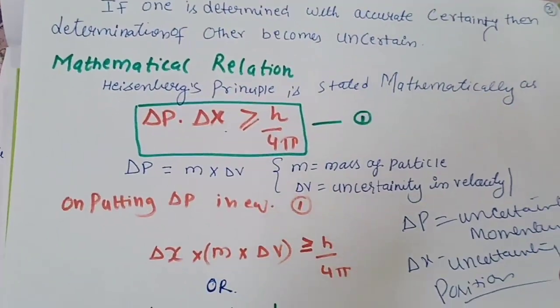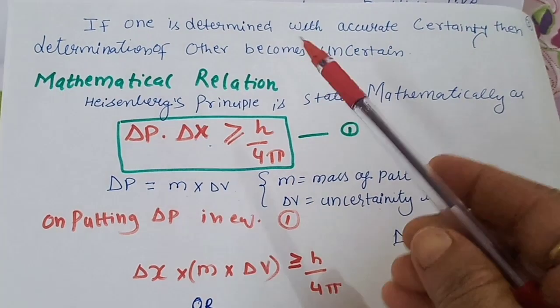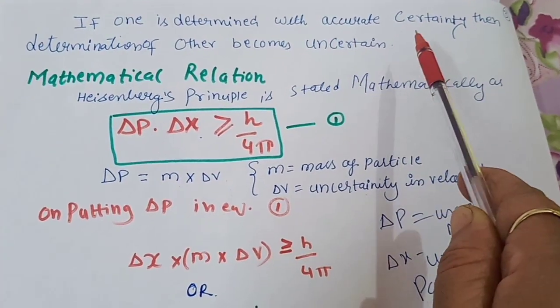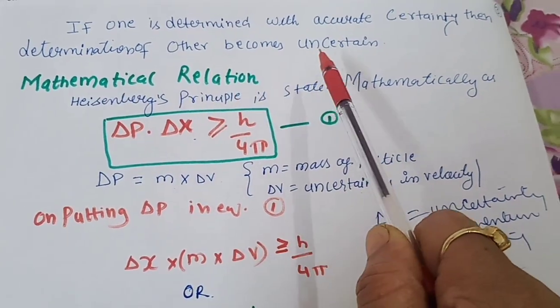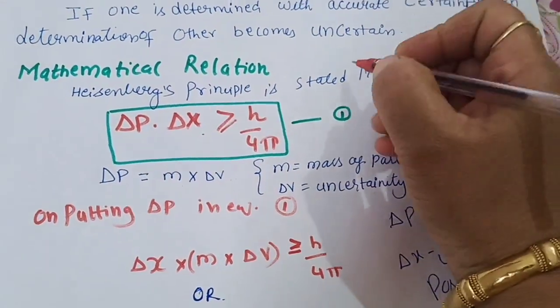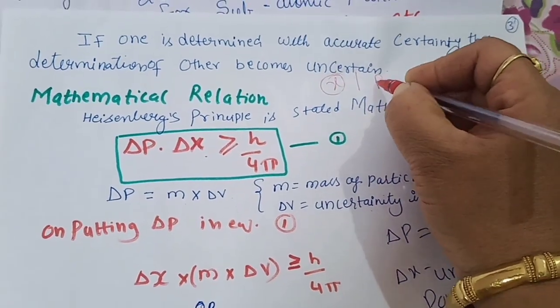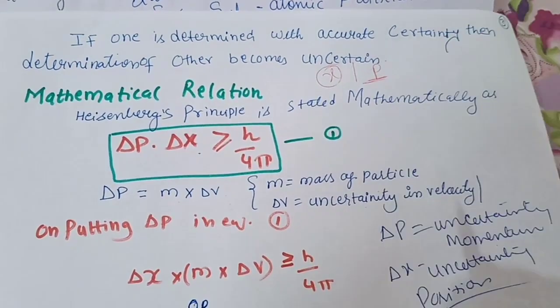So we can say that if one is determined with accurate certainty, then the determination of the other becomes uncertain. Meaning if we determine its position, which is denoted by x, then its momentum will be uncertain.